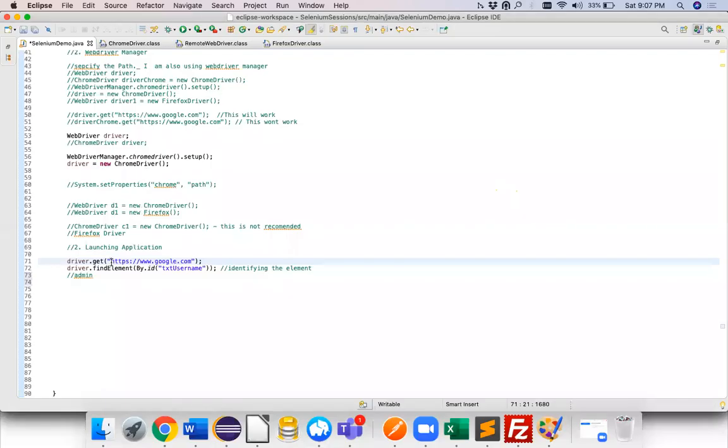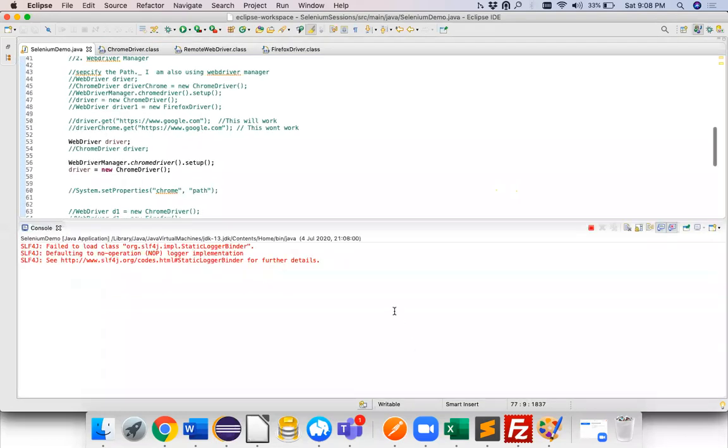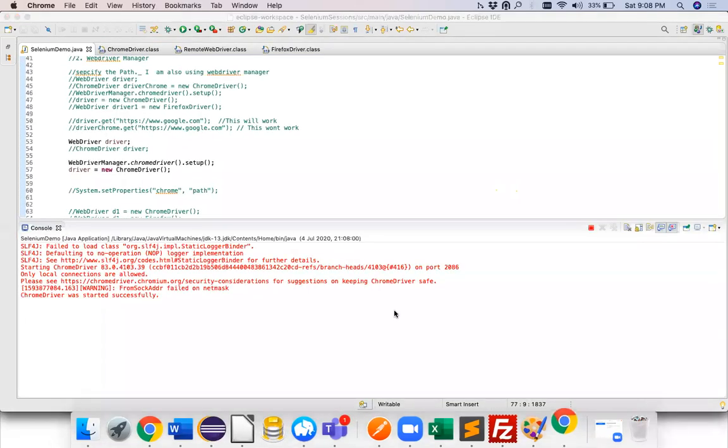Okay, I'll simply copy this and change the URL. Now it will only identify the element, right? This will only identify the element. So this answer is right. It will only identify the element. Okay, so we were good.